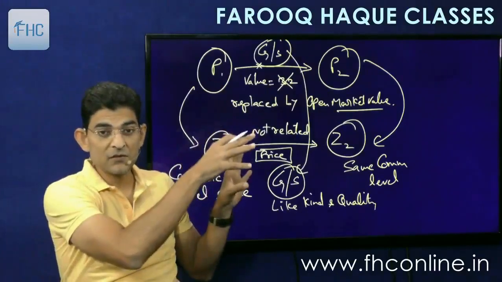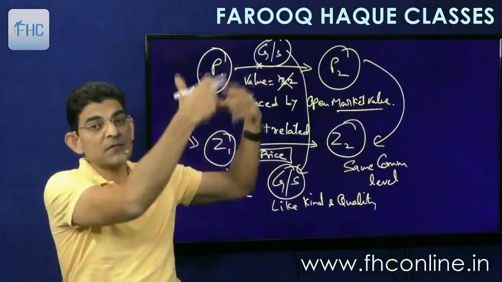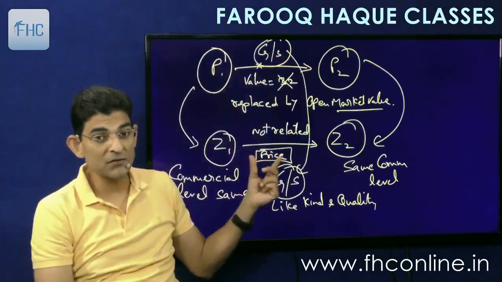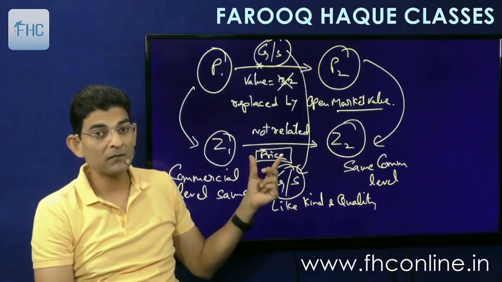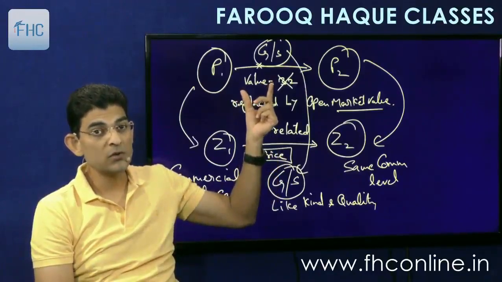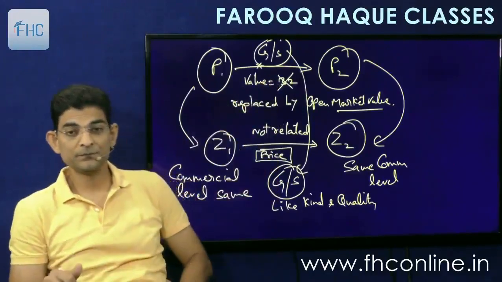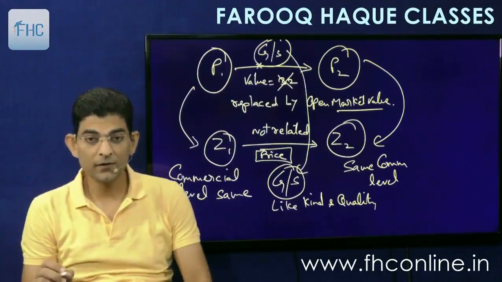So then this transaction will become a comparable transaction, and if this becomes a comparable transaction, then this price will become the open market value. So this price will then be taken here for valuation purposes. Understood? Great.